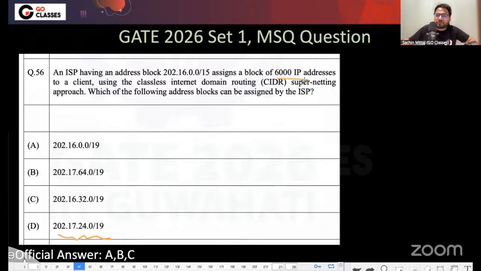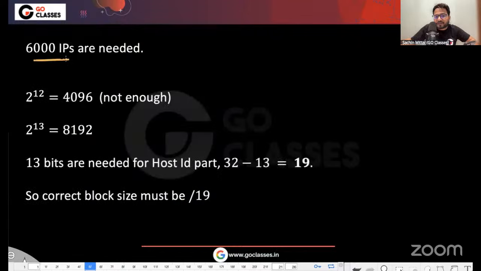For 6,000 IP addresses, we need 13 bits from the host ID part, because 2 power 12 is 4096 and 2 power 13 is 8192. So 12 bits are not enough, but 13 bits are definitely enough. So we need 13 bits in the host ID part, which means for the network ID we need 19 bits, which means slash 19 must be the answer.